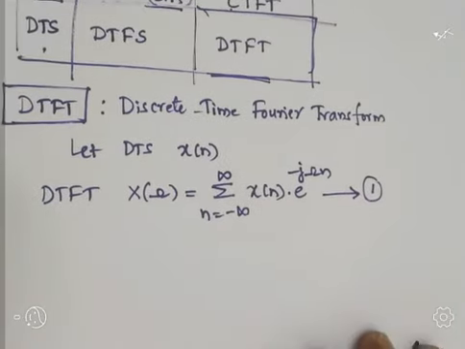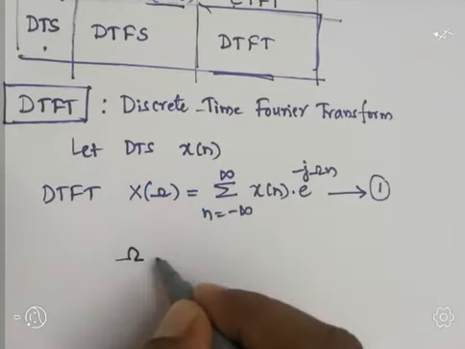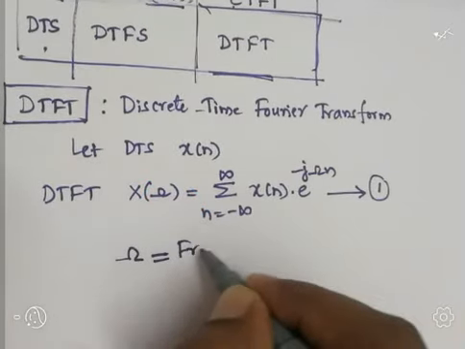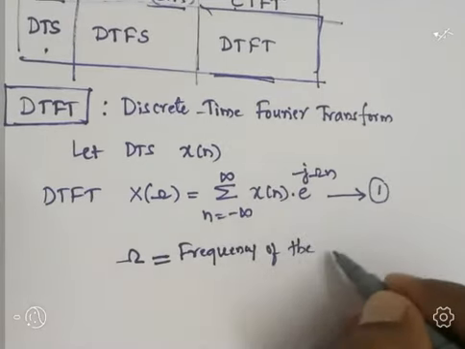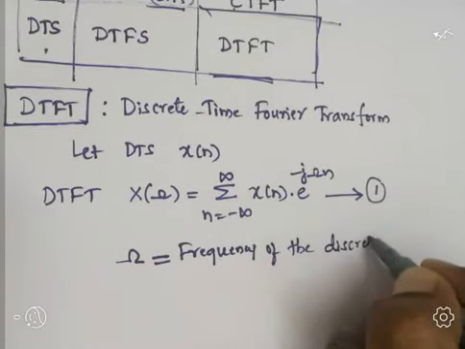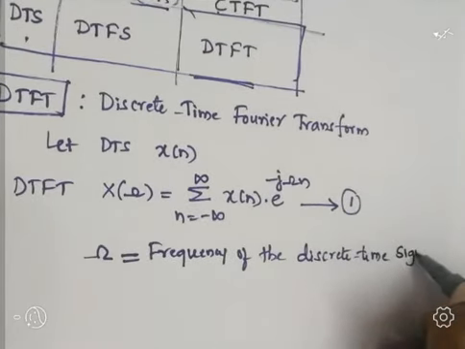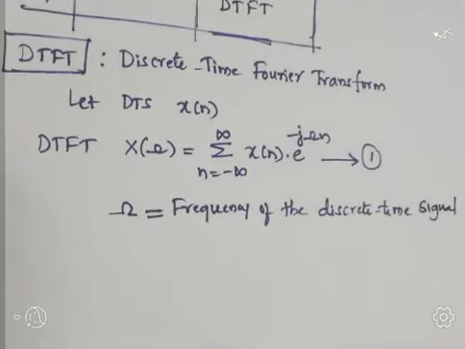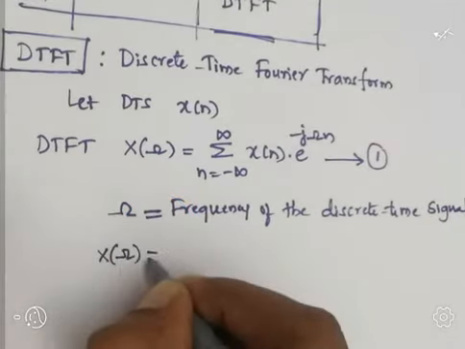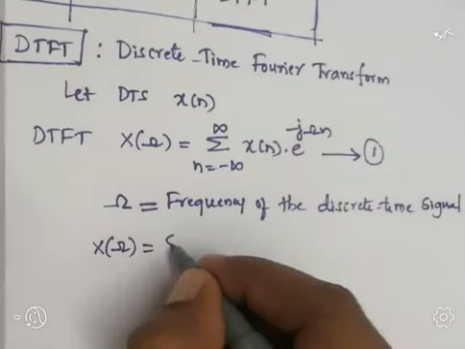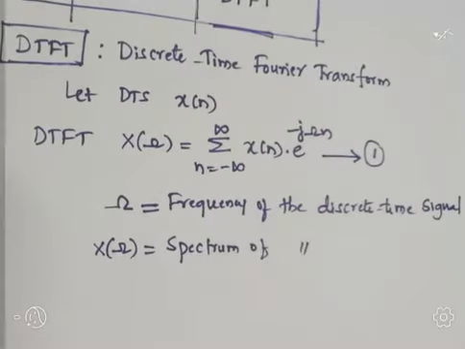Okay, fine. Now see here, in this equation, omega stands for the frequency of the discrete time signal. Next, X of omega stands for the spectrum of the discrete time signal.